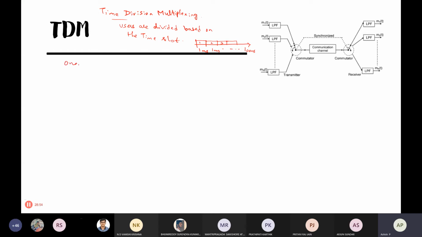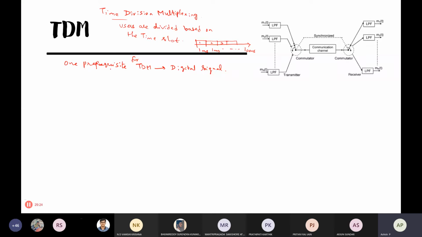But one prerequisite for the time division multiplexing is the signal should be digital. So we want digital signals. Analog also TDM is there, but we cannot support many users in that. Maximum 3 or 5 users can be supported. But if we go for digital, then we can support many users.